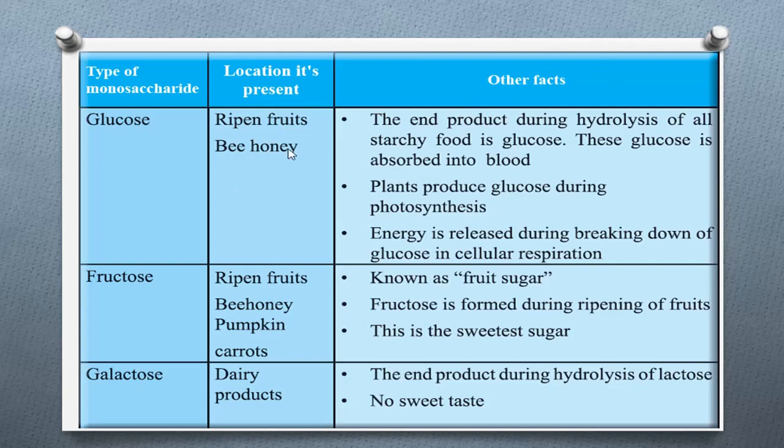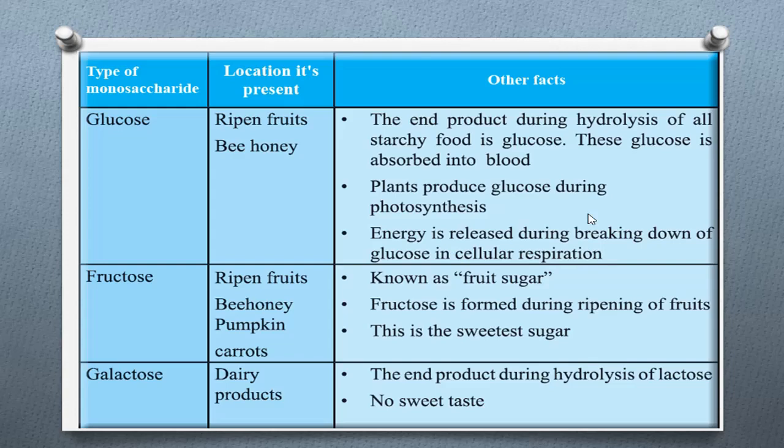Other facts about glucose: glucose is the end product during hydrolysis of all starch foods, and this glucose is absorbed into the blood. When we eat starch food, the end product is glucose, and our blood absorbs it. Second point, plants produce glucose during photosynthesis. Energy is released during the breaking down of glucose in cellular respiration.